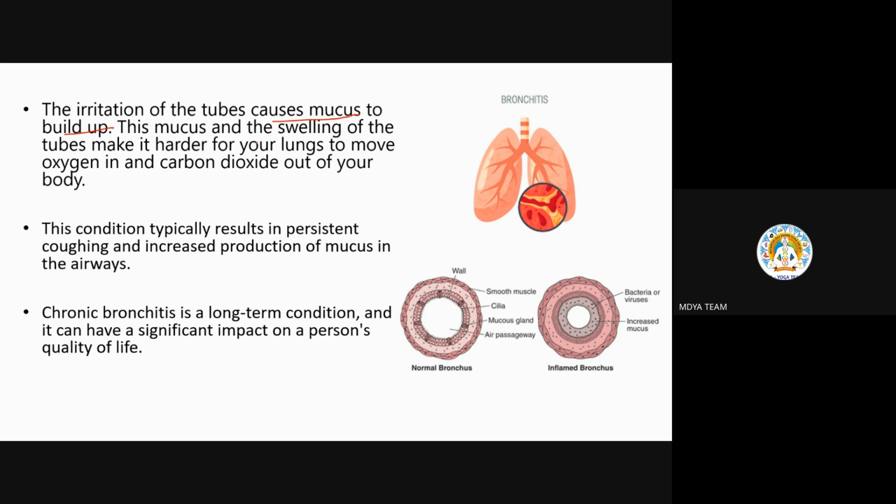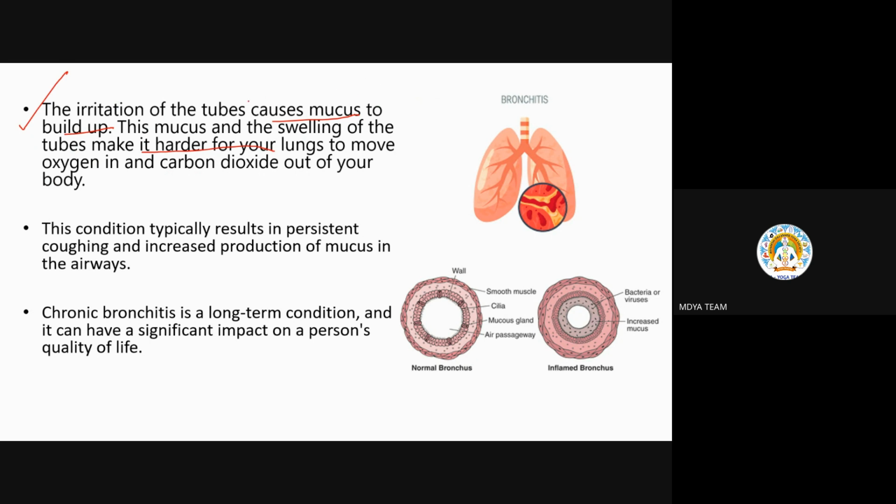This mucus and the swelling of the tubes make it harder for your lungs to move oxygen and carbon dioxide out of your body. That is written in the words which I told you before. So it is difficult for oxygen to enter inside and carbon dioxide to come out.